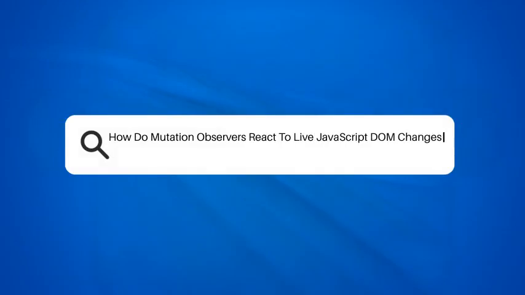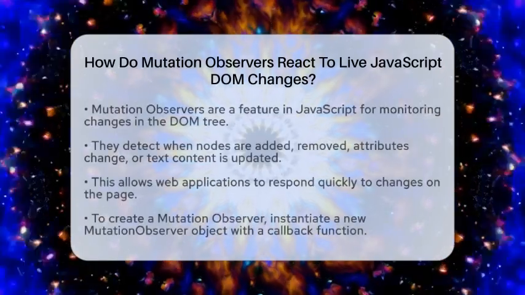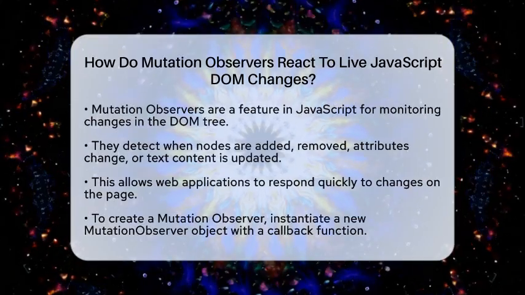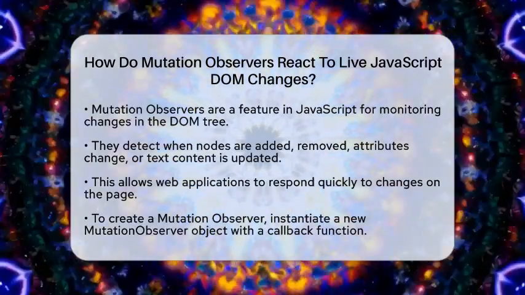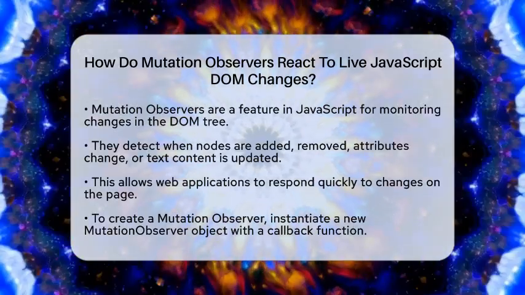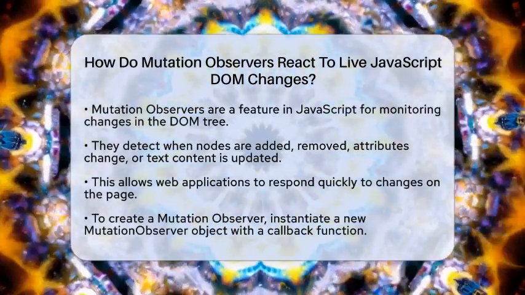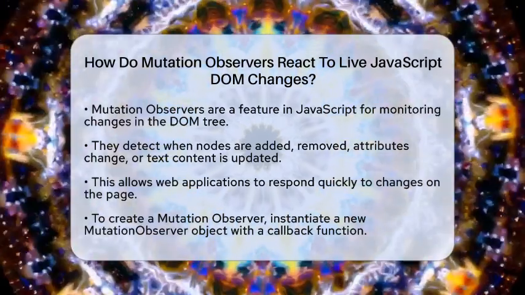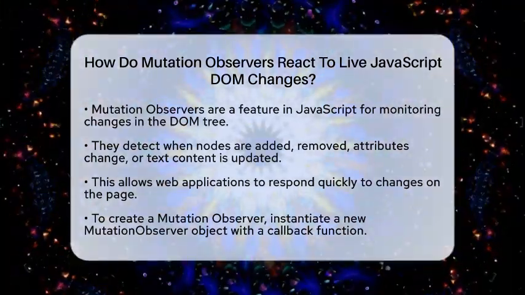How do mutation observers react to live JavaScript DOM changes? Have you ever wondered how web applications respond so quickly to changes on the page? One of the key players in this process is the Mutation Observer. Let's break down how these observers work and how they react to live changes in the document object model tree.